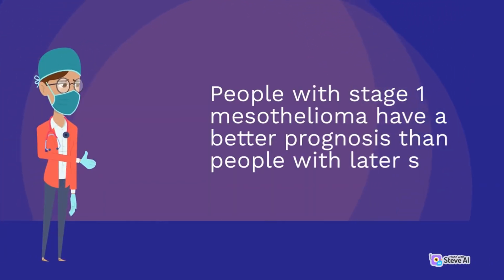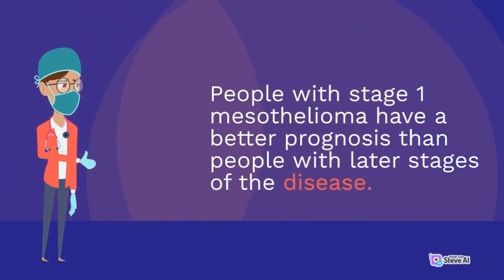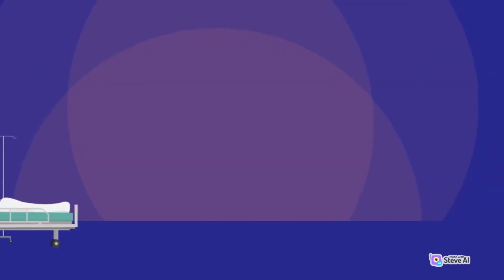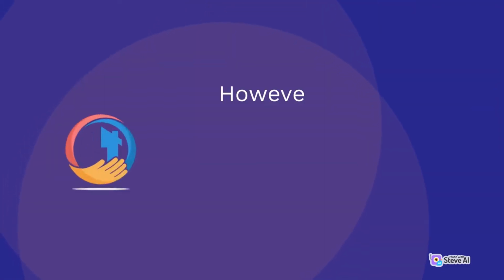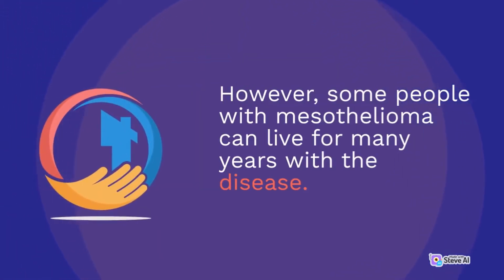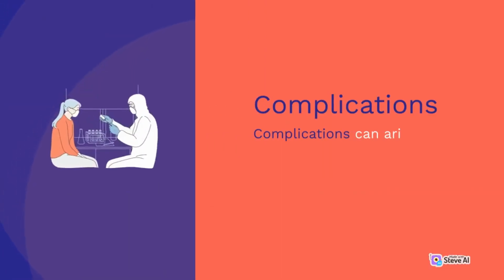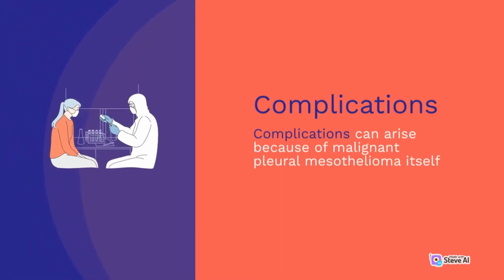The prognosis for mesothelioma varies depending on the stage. People with stage 1 mesothelioma have a better prognosis than people with the later stages. The average survival rate for people with mesothelioma is about 12 to 21 months. However, some people with mesothelioma can live for many years with the disease.